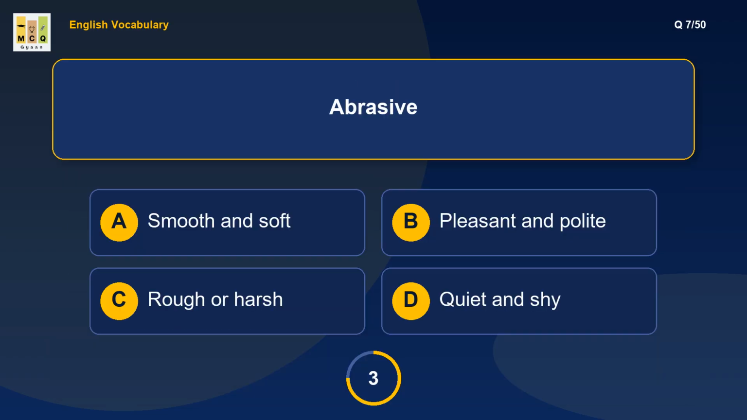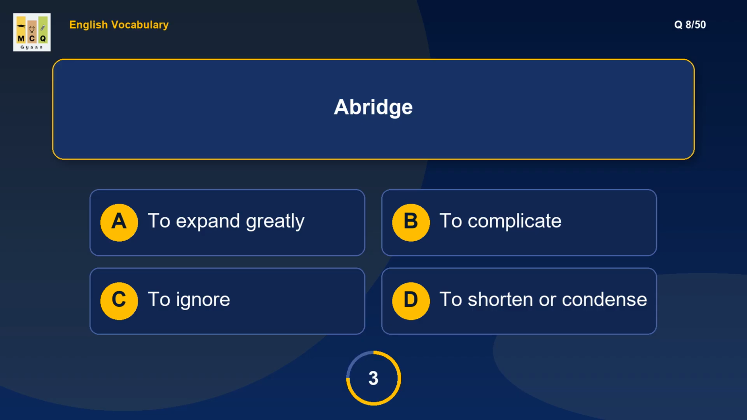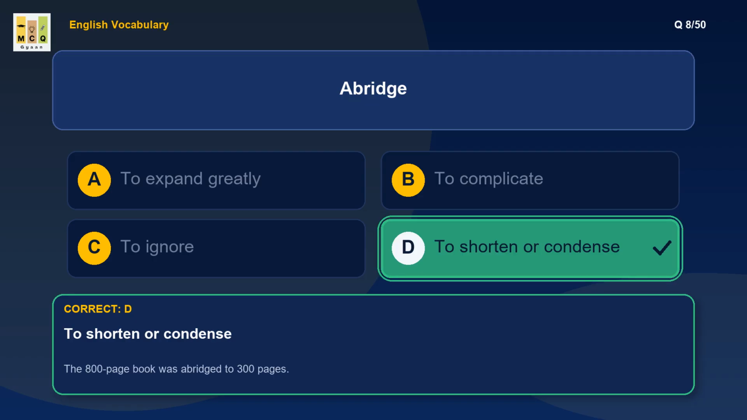What is the meaning of abrasive? Abrasive describes a rough surface or manner. Example: his abrasive tone irritated colleagues. What is the meaning of abridge? Abridge means shorten without losing sense. Example: the 800-page book was abridged to 300 pages.